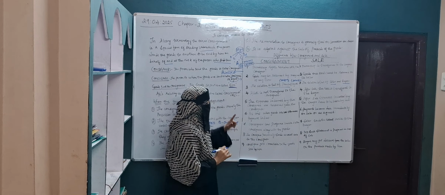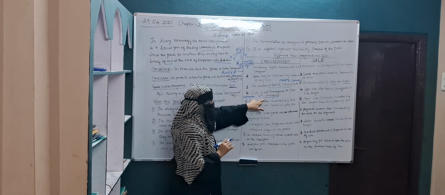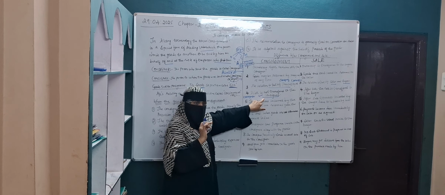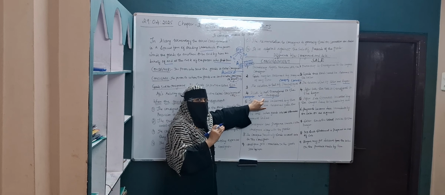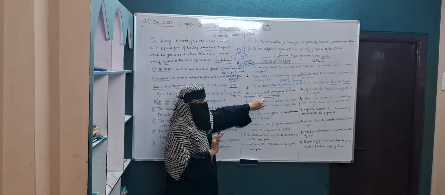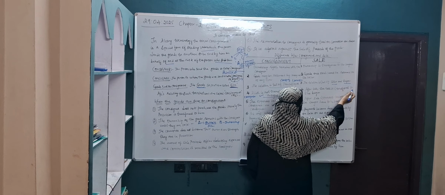Risk is not transferred to the consignee. I am sending the goods to the consignee, so if any risk happens, that will not be transferred to the consignee. It remains with the consignor itself. The consignor has to bear the risk, not the consignee. The consignee is a person who is just selling the goods on behalf of the consignor. Then, after sale, the risk is transferred to the buyer.